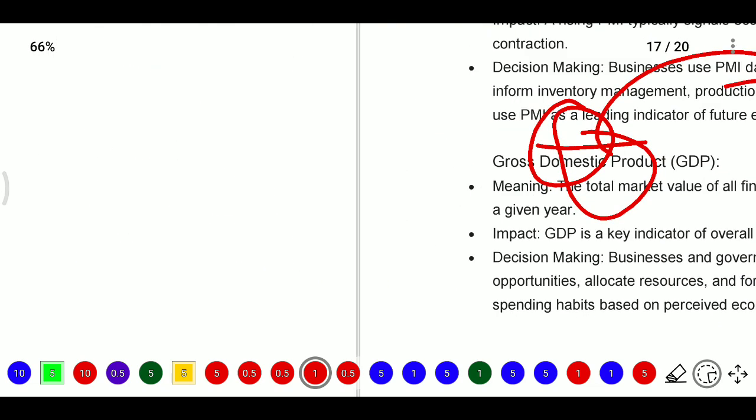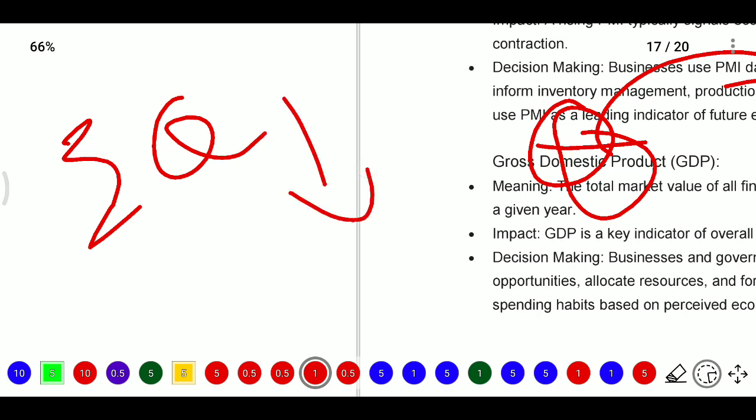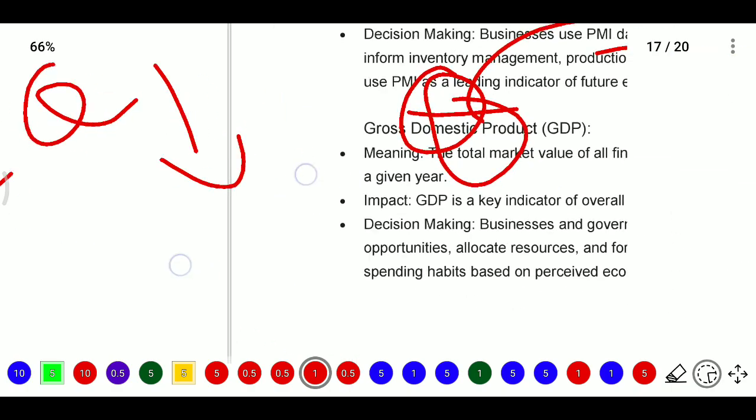If the GDP for the last 2 consecutive years is in a decreasing trend, it will become a recession, and when recession happens, the companies will try to reduce the cost. When a company is trying to reduce the cost, the first persons who will be affected are the employees only. When recession happens, employees will get out of those companies.